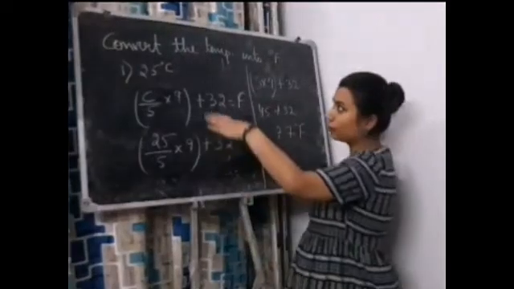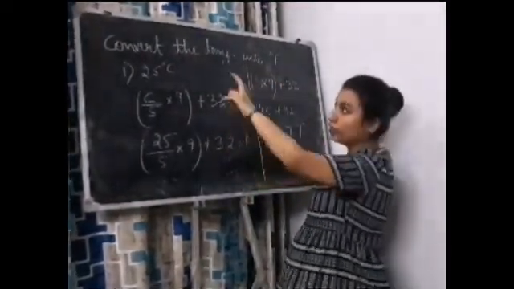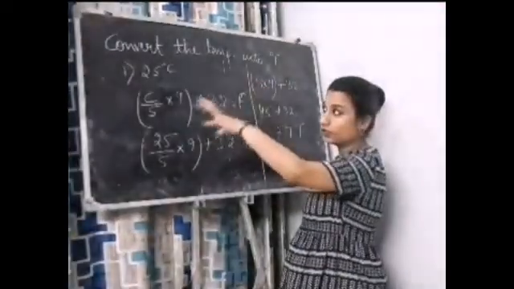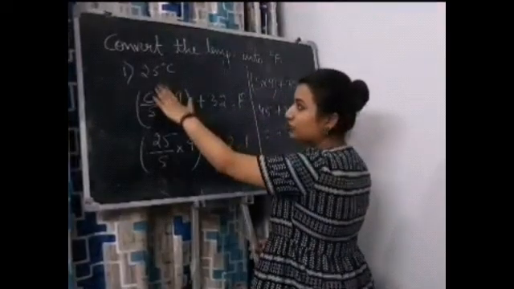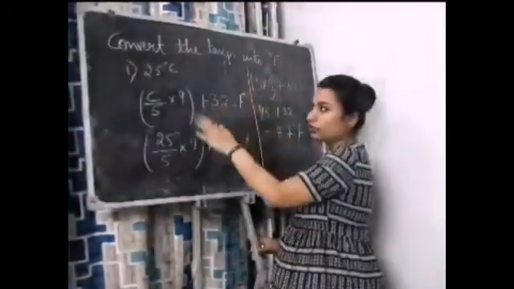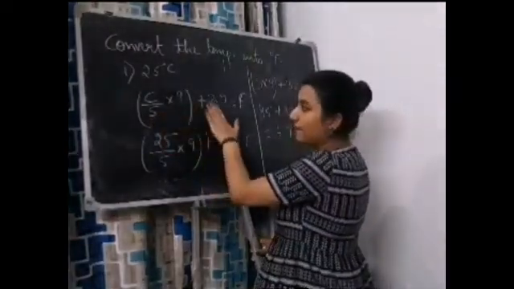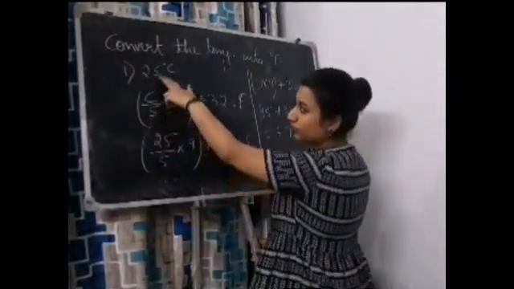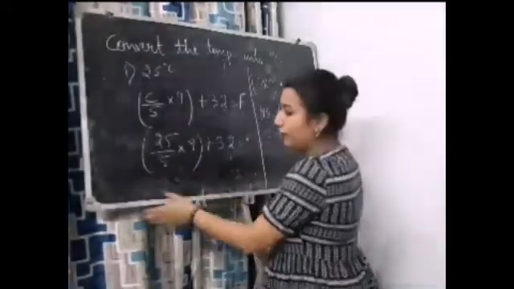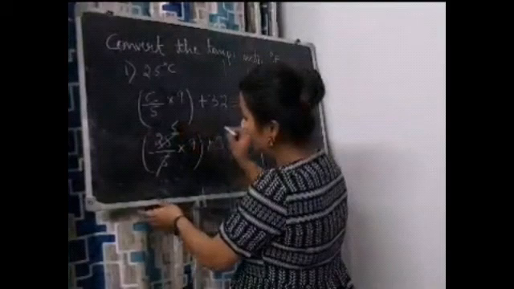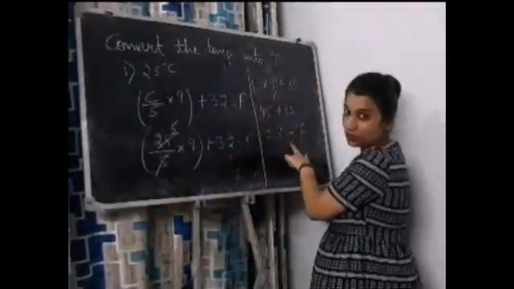Now there is another example for converting the temperature into degree Fahrenheit. Before that we converted the temperature into Celsius. Now we have to convert the temperature into Fahrenheit. Here the temperature is given in Celsius, and we have to convert it into Fahrenheit. So the formula here is C, that is Celsius, divided by 5, into 9, plus 32. The Celsius temperature given here is 25. So I will solve it like this: 25 divided by 5, I will cancel, 5 into 9 plus 32. So 5 nines are 45, plus 32, which is.